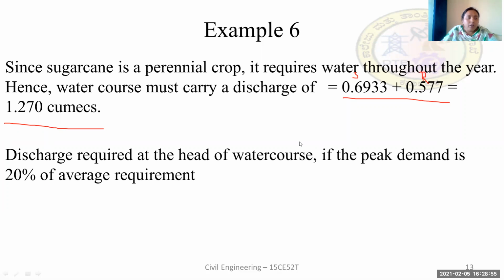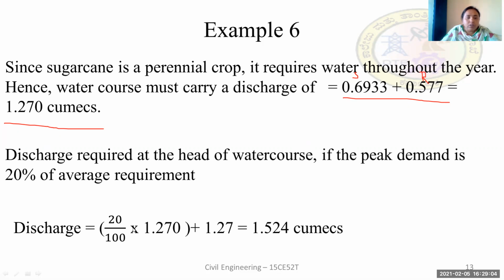So the discharge required at the head of the water course, if the peak demand is 20% of the average requirement. For the peak demand, we should always go slightly higher than the discharge for the average requirement, that is 20% of the average requirement.